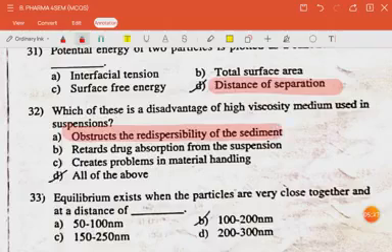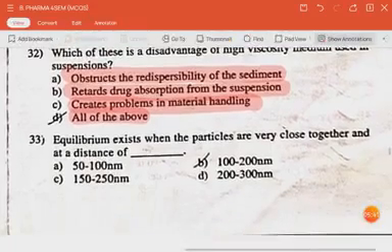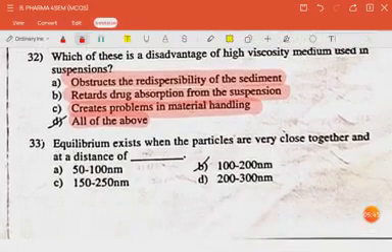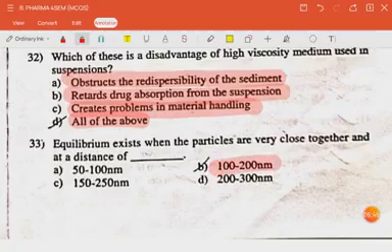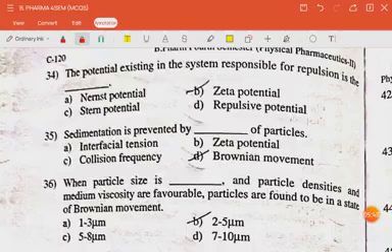Obstructs the redispersibility of the sediment, retards absorption from the suspension, creates problem in material handling. So all of the above. The next question is equilibrium exists when the particles are very close together and are at a distance of 100 to 200 nm. The potential existing in the system responsible for repulsion is the zeta potential. The next question is sedimentation is prevented by the dash of the particles. The answer is Brownian movement.